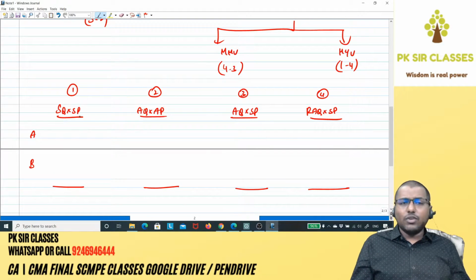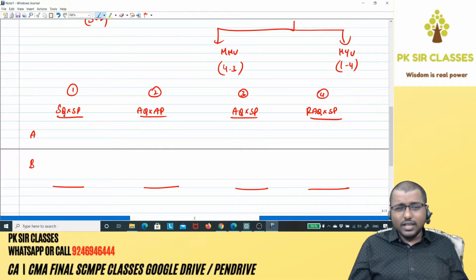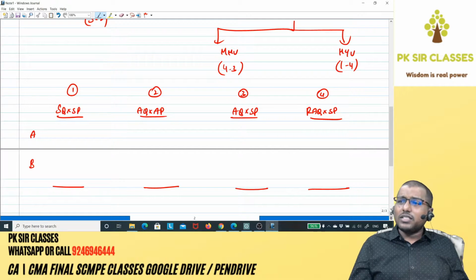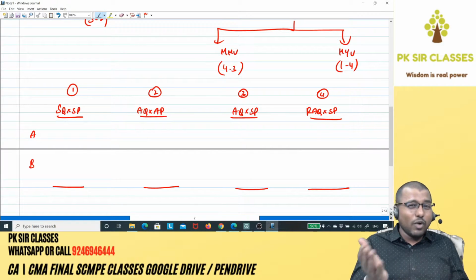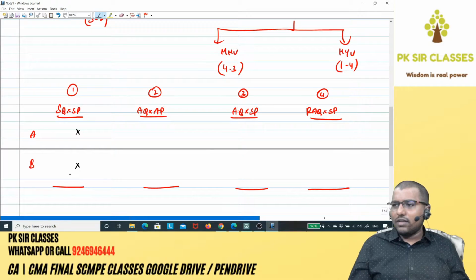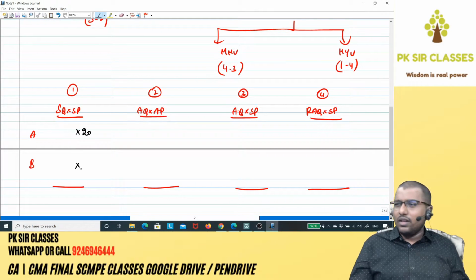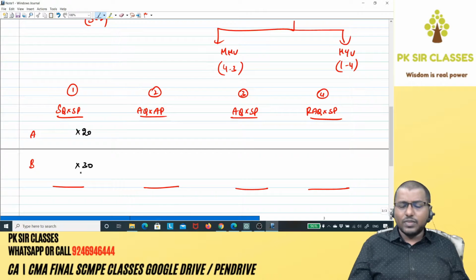So SQ into SP. What is SQ? Standard quantity required for actual output. Is it there in the question directly given? Standard quantity is given, but standard quantity allowed for actual output, or standard quantity required for actual output, is not given, which means SQ is not there in the question. Do we have SP? Yes. Standard price, how much for A? 20. For B, 30. That's done.